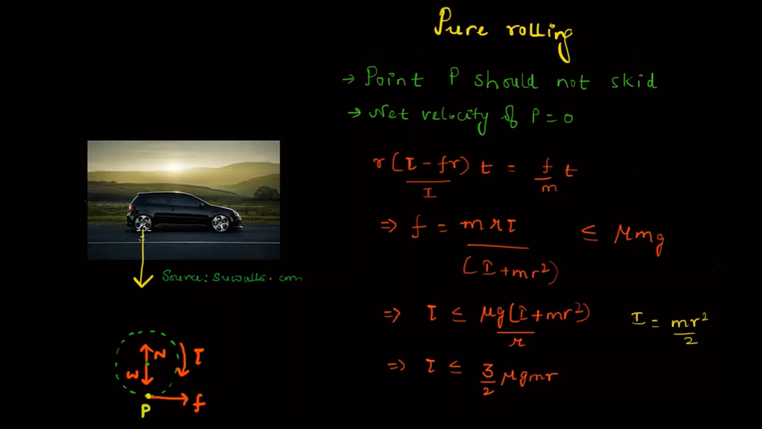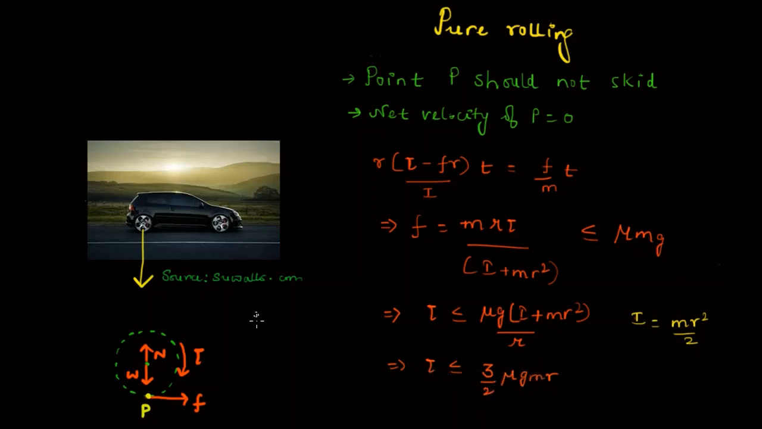And let's assume that this wheel is a solid disc. So I is equal to mr square by 2, which is the moment of inertia for a solid disc. If you put that as the value of I, your torque should be less than or equal to 3 by 2 mu g mr. So what does it mean? It means that for your vehicle to not skid, the torque should be less than or equal to 3 by 2 mu g mr, right?